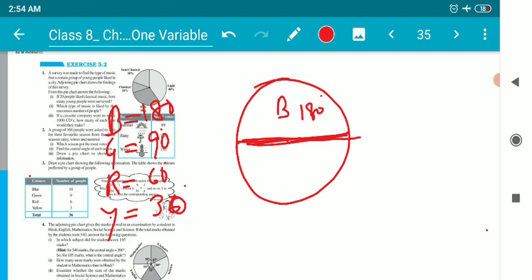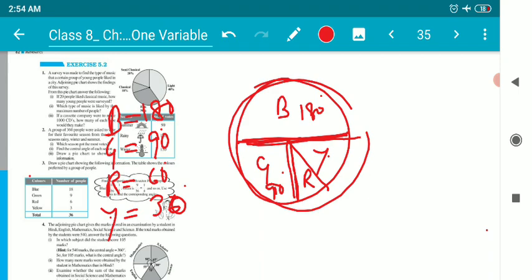Next, placing it here only, we will draw 90 degree. This is for green. Next is red. Red is 60 degree. Placing here only, we will measure. This is 60 degree for red, and the leftover one is 30 degree. That is for yellow.